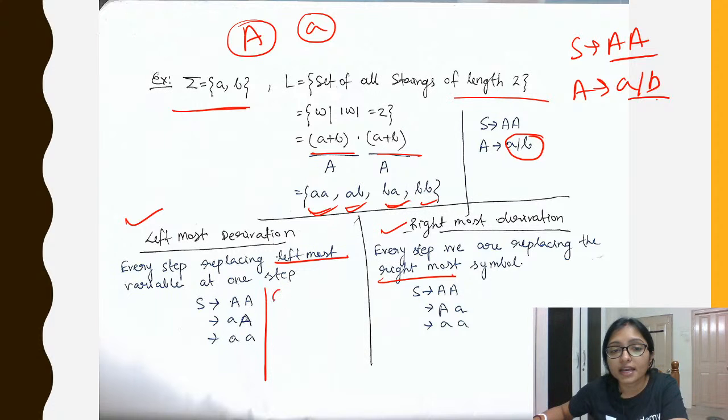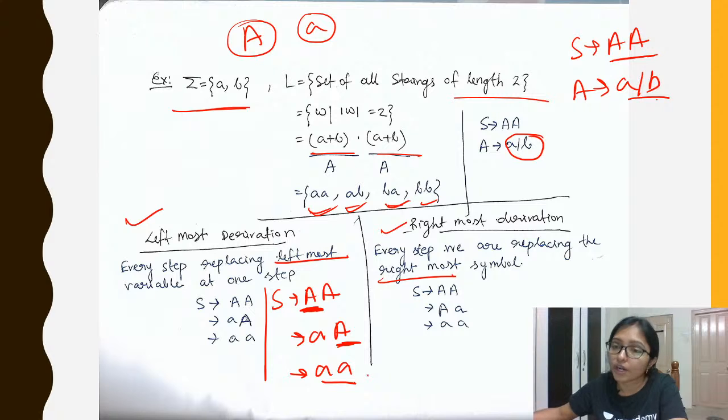So what was there? There it was S to AA. Then what is the leftmost here? The capital letter here, A. So in the second step we will do AA. Now what is the leftmost here? This is the leftmost. That's why we will do AA. Got it? Is it clear?